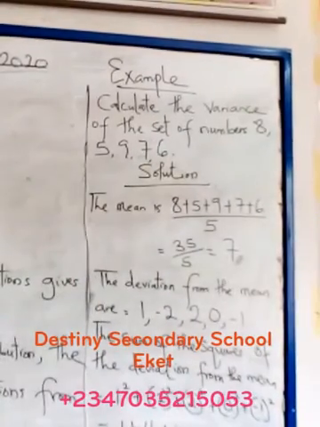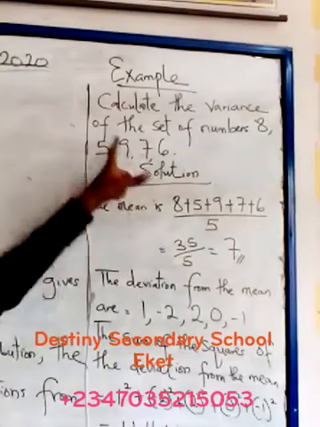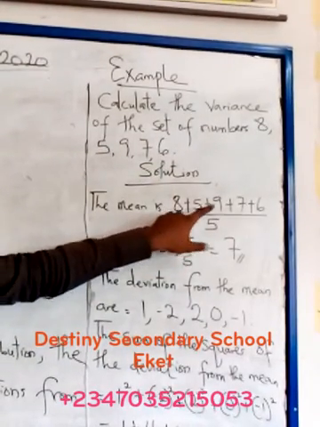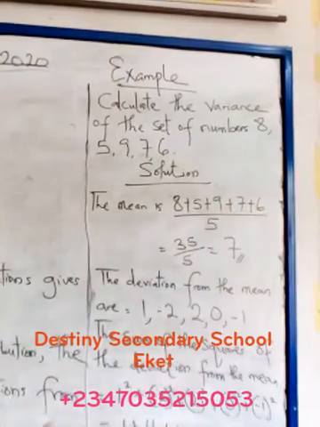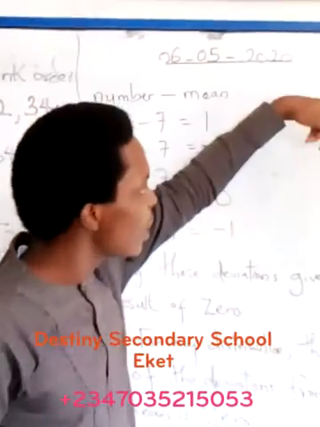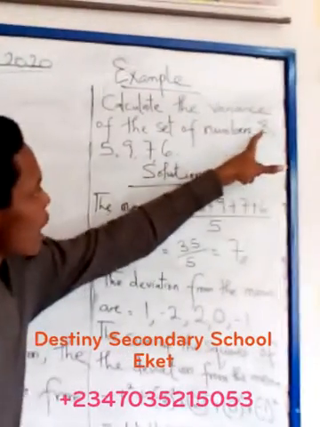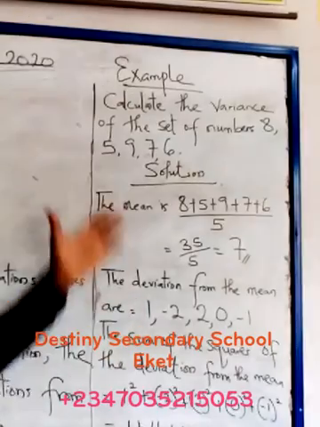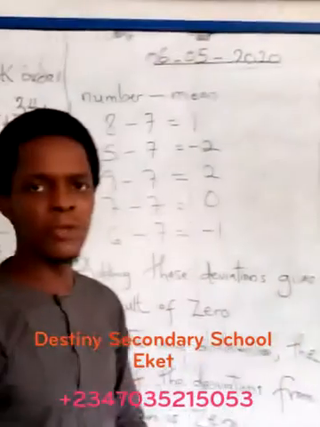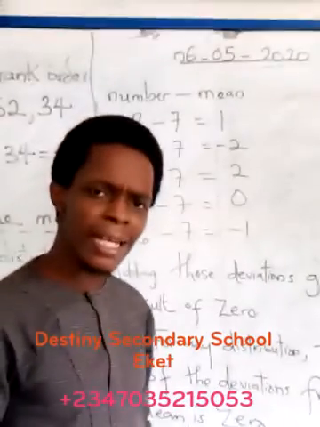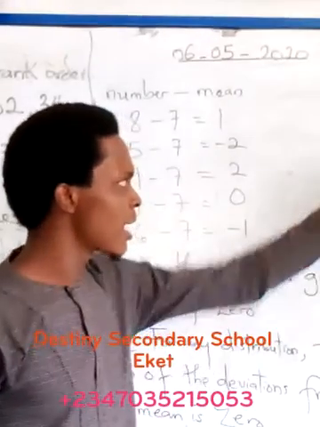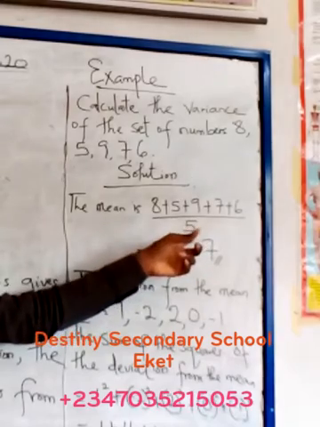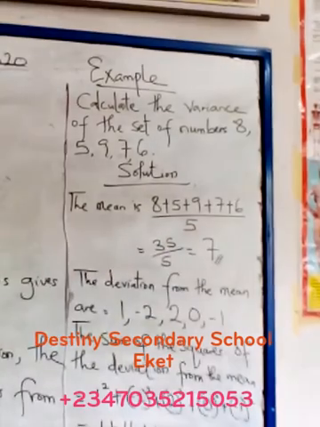So the mean therefore is 8 plus 5 plus 9 plus 7 plus 6. How many numbers are in that set? Now we have to count it. We have 1, 2, 3, 4, 5. There are 5 numbers there, and this perhaps represents the ages of some students in a class. So how many students are in that class? There are 5 students. What are their ages? 8, 5, 9, 7, 6. So you sum all the ages and divide by the total number of students in that class. That will definitely give you the mean.